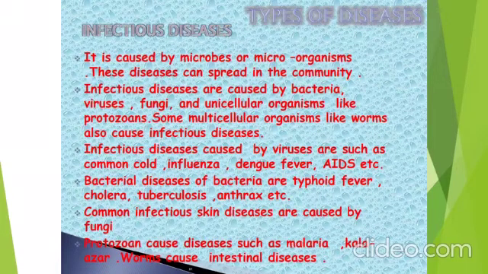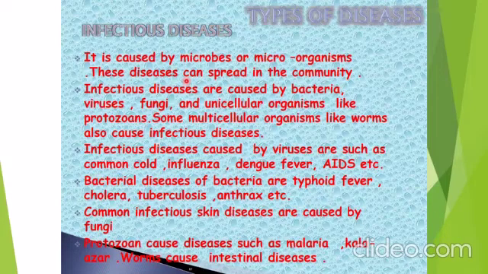So we have talked about how acquired diseases are of two types, infectious disease and non-infectious disease, and I told you about some infectious agents which cause disease and how they can be prevented. If we talk in detail about infectious disease, it is caused by microbes or microorganisms, and these diseases can spread in the community. So communicable disease, as we understand from the term, spreads from an infected person to another in various ways. They may spread through air, water, food, physical contact, sexual act, and insects.